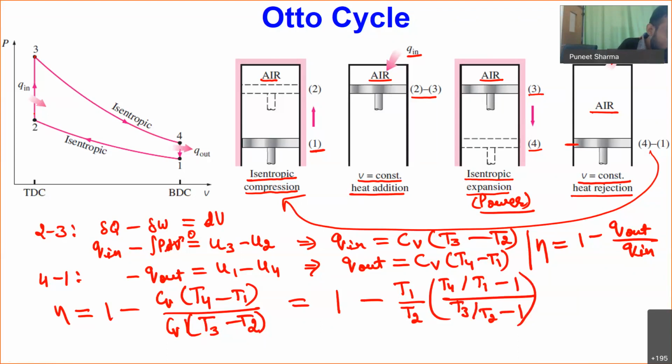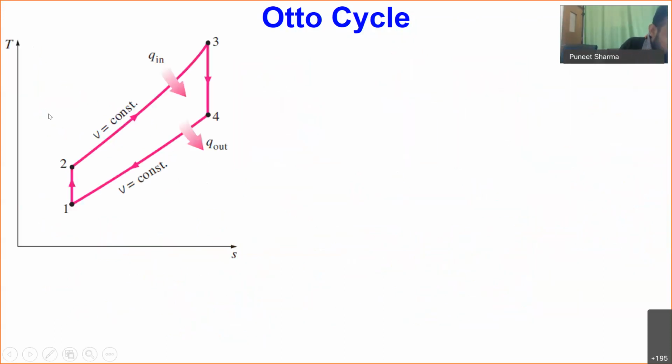Now I have two processes, 1 to 2 as nothing but my isentropic compression, and 3 to 4 as my isentropic expansion. So this is the same cycle on the TS diagram. 1 to 2 is isentropic, that's why entropy is constant. 2 to 3 is constant volume heat addition. 3 to 4 is the isentropic expansion, and 4 to 1 is constant volume heat rejection.